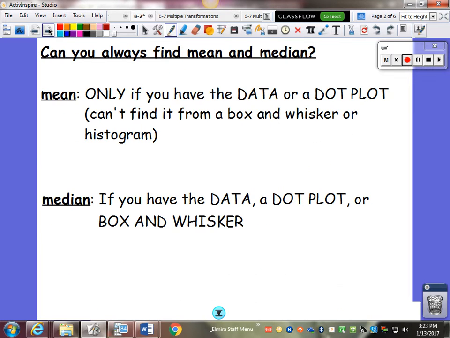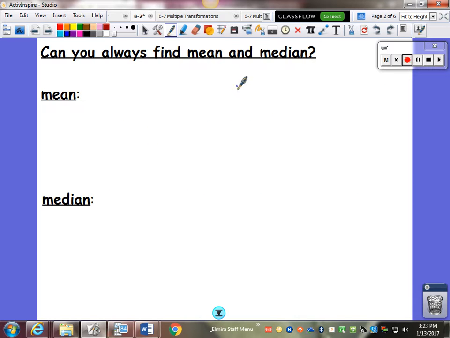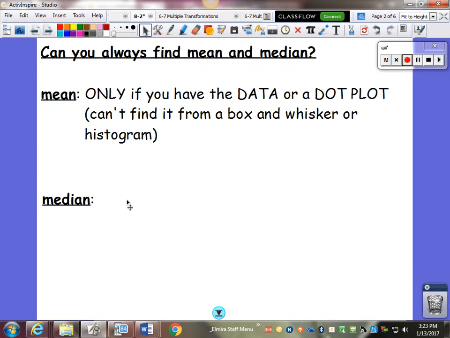You can't always find the mean or the median from one of our three graphs. If you have a dot plot, you can find the mean and the median. If you have a box and whisker plot, you can only find the median. And if you have a histogram, you can't find either one.